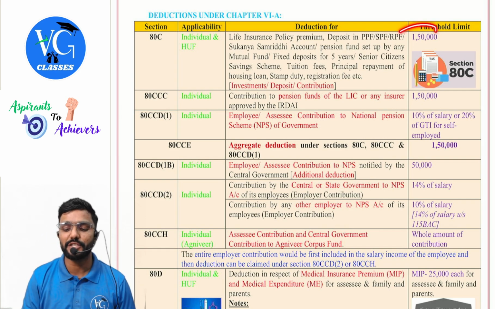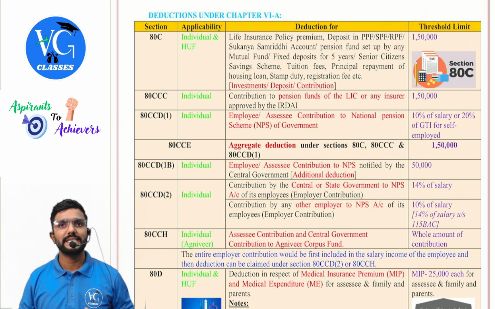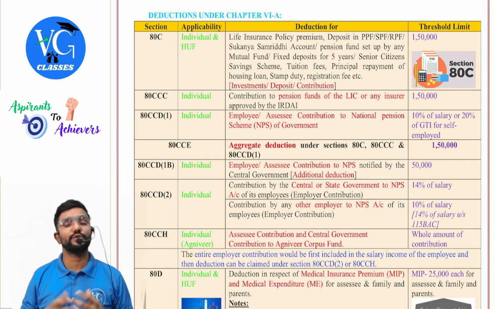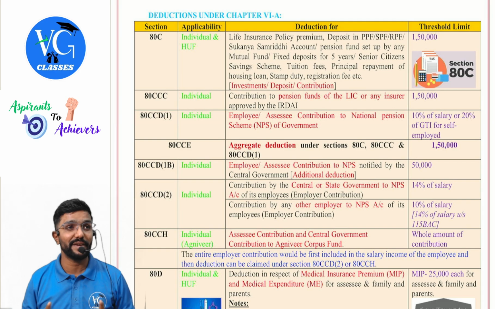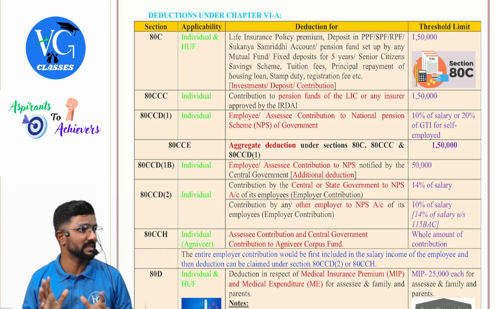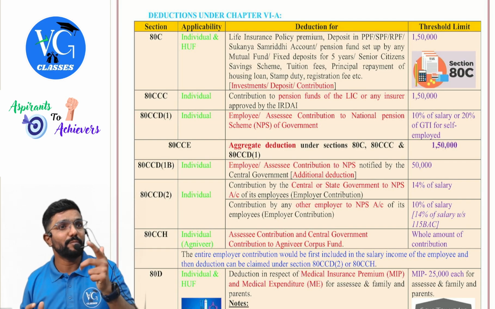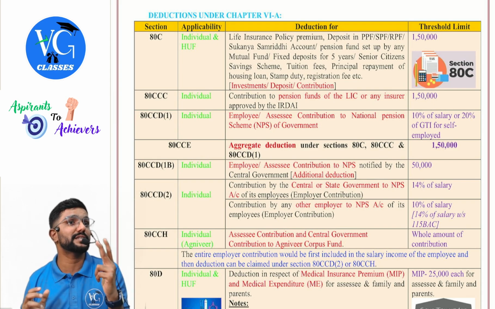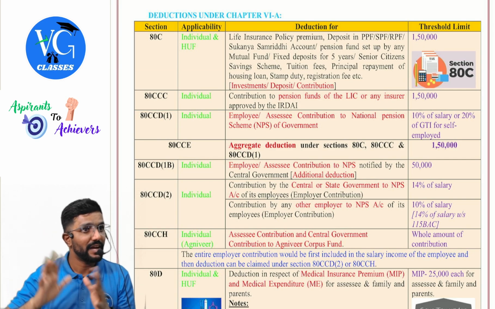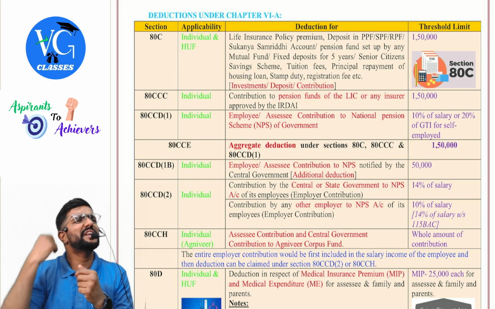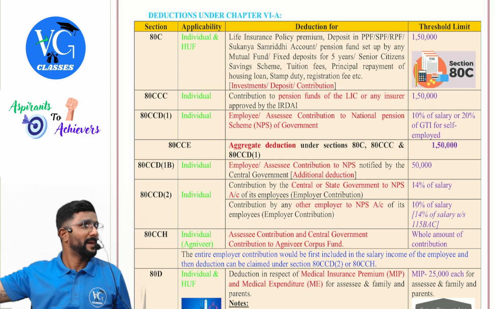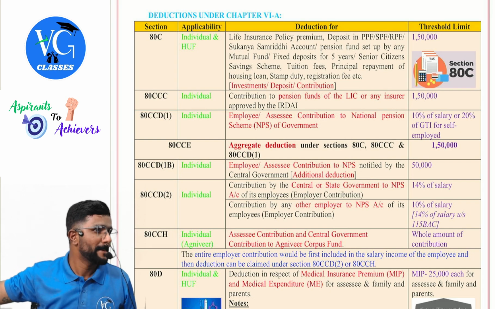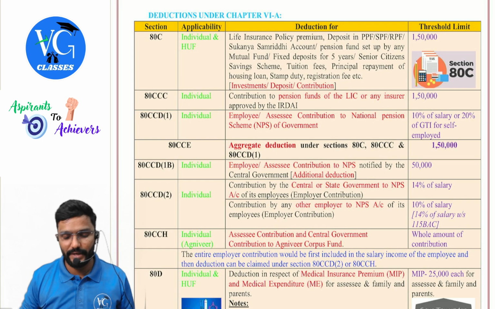What is the maximum deduction? 1,50,000. See, students, while studying you would have felt this chapter difficult. So many sections, so many limits. Bare minimum, you have to remember whatever I have given here. Which section covers what? Maximum deduction, how much? Especially maximum deduction, because they will target it there only. Assume for this 80C, they will give a total of 180. You should know. You write 180, but restricted to 150. In the amount column, you will put 150 only, guys.